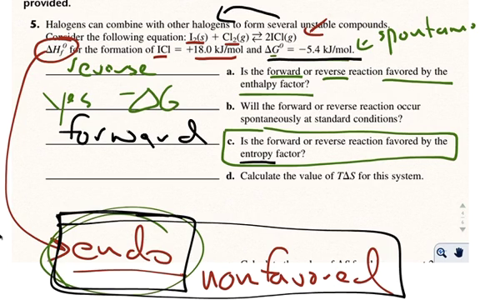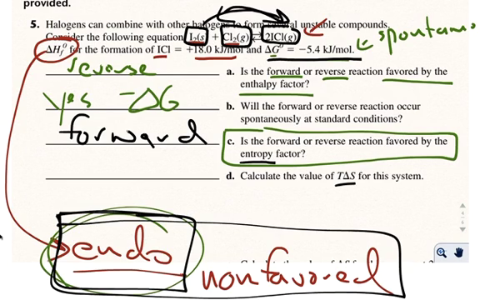And let's see if we can make sense by looking at what the values are. Notice this is a solid reacting with a gas to make two gases. So that is a more entropic state because there's two gases as opposed to one, and there is no solid. So it makes sense that entropy would favor the products. So entropy favors the products, even though our enthalpy, our energy value, does not.